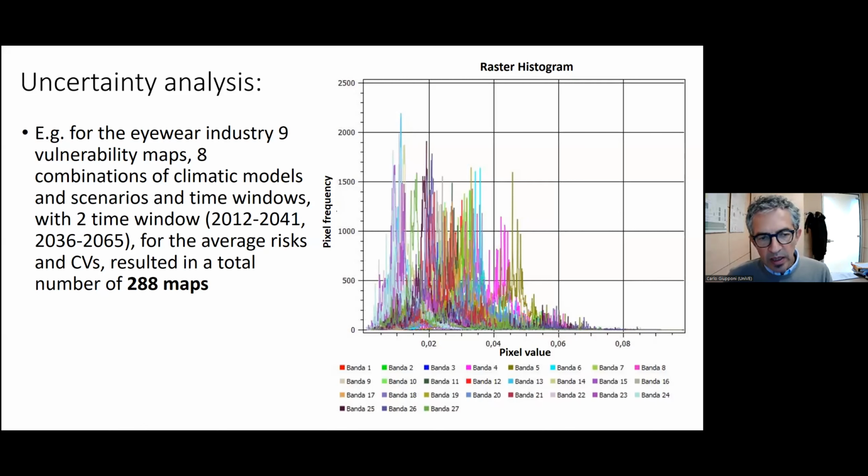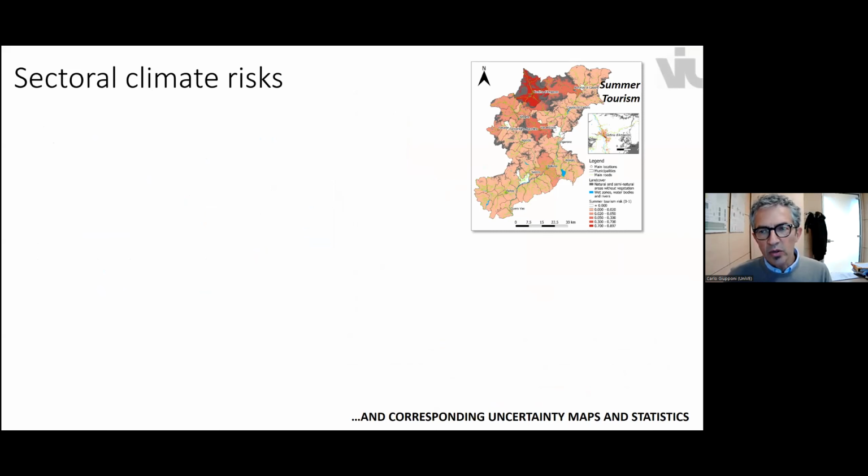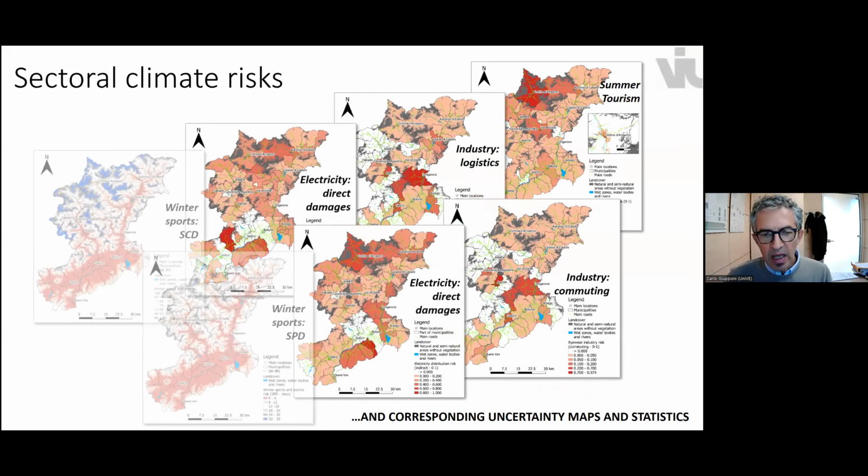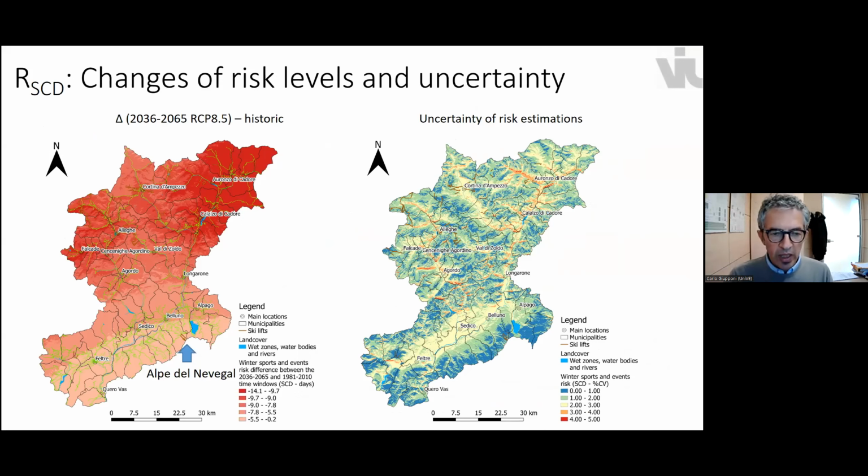And importantly, what we did was not only to generate all these average maps, but also to communicate to stakeholders, in particular, the changes that we expect as compared to the historical situation, and the uncertainty that is associated with our estimations for the future.